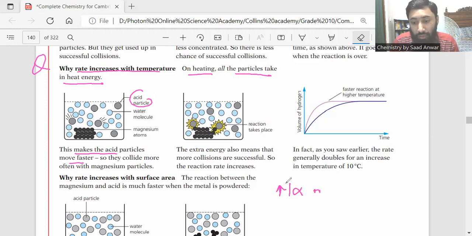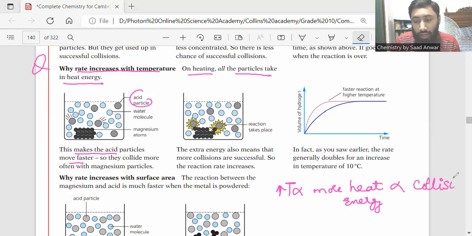If we increase the temperature, it means more heat energy. What does this mean? This means more collisions. And what does this mean? This means the rate of reaction, the speed of reaction, is increasing now. The extra energy also means that more collisions are successful, so the reaction rate increases.